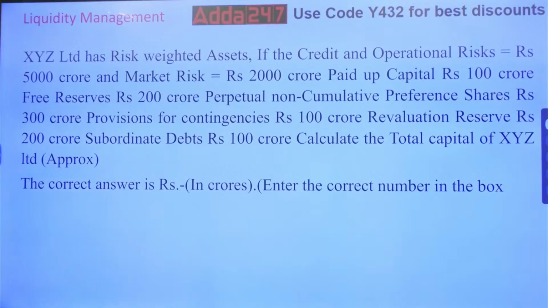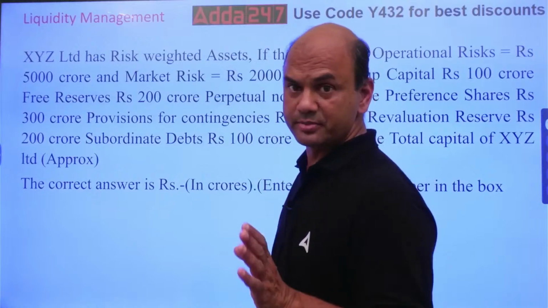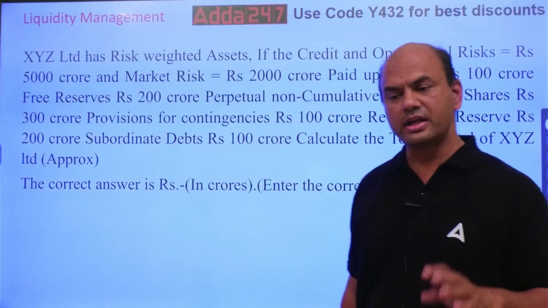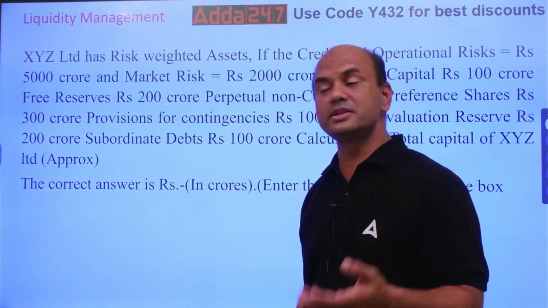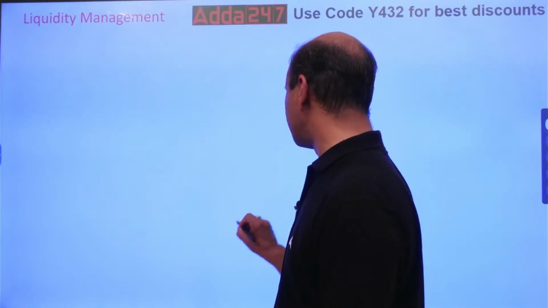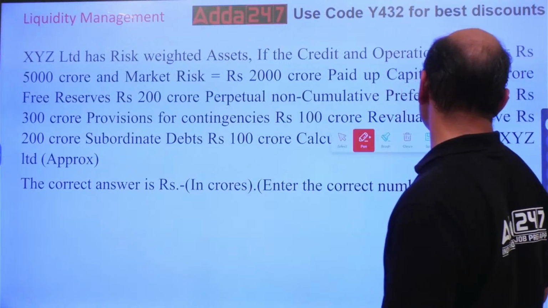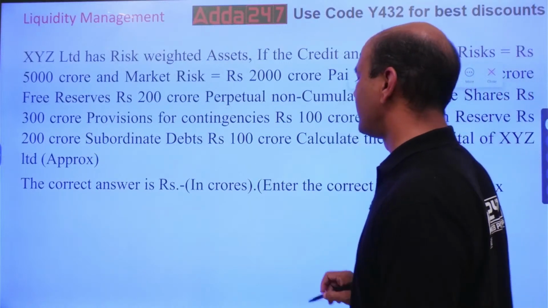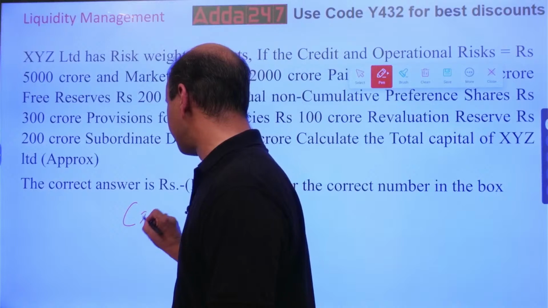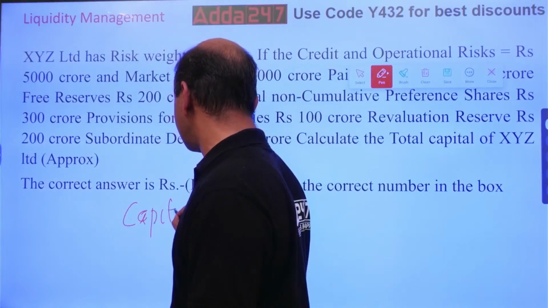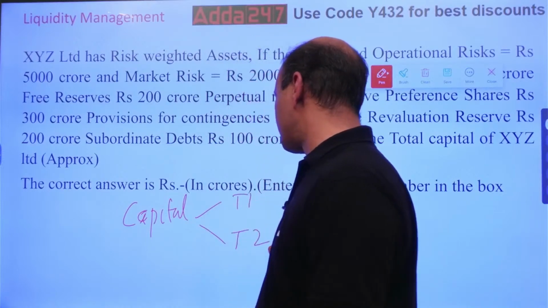See here, capital will be divided into two parts. Kindly note, mainly there are three capitals, tier 1, tier 2 and tier 3. But you can take it as T1 and T2 because T3 is an emergency capital. So there are two capitals. Capital is of two types, T1 and T2, tier 1 and tier 2.